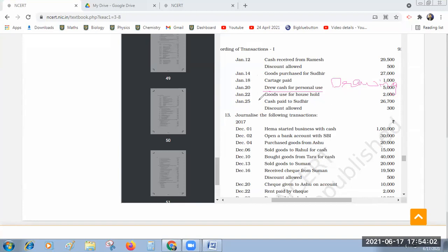Similarly, next one also you see. Goods used, it is past tense, you have to write used. Printing mistake. Goods used for household. It is also drawings, but in the transaction on the 28th he has withdrawn cash, while here he has used goods. So in the earlier case you mention drawings account debtor to cash account, but now here you mention drawings account debtor to purchases account.